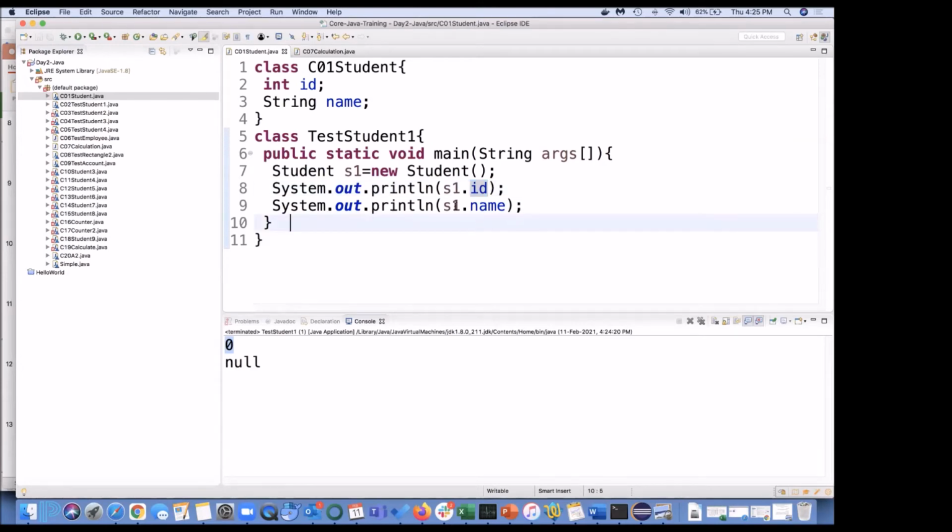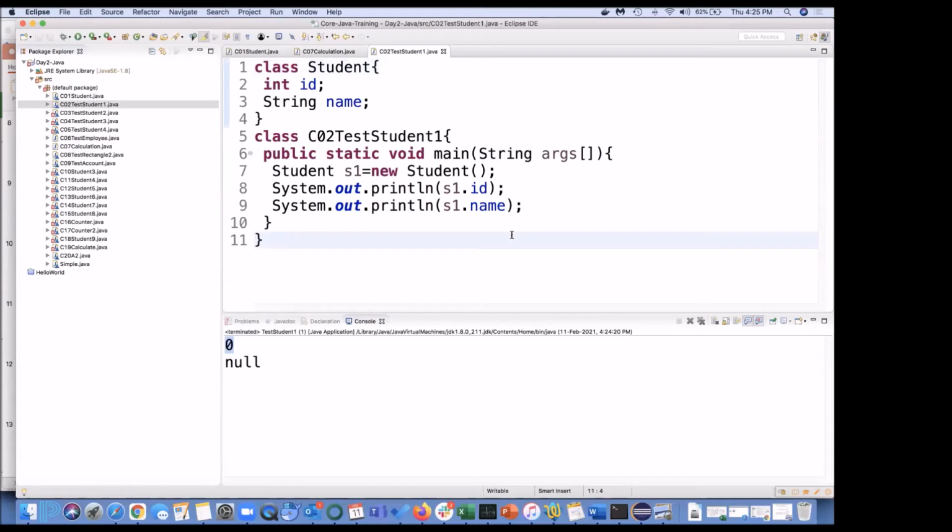And when you say s1.name, so for this s1 object of the student class, and name is a string, the default value of string is null. So when I'm going to run this program, the output I'm going to get is 0 and null. Okay, so this is what I wanted to explain here. Let's jump to another program, that is student one.